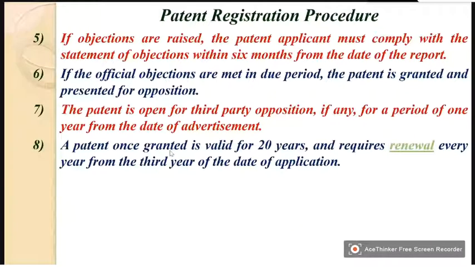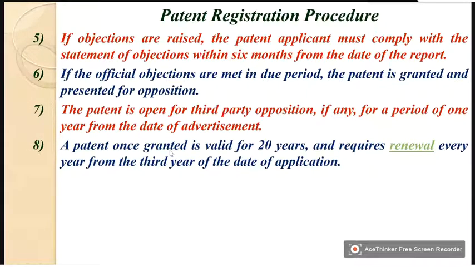If objections are raised, the patent applicant must comply with the statement of objections within 6 months from the date of the report. If there are no objections, then there is no problem. If there are any objections, then you have to give a compliance statement objection-wise. If the official objections are met in due period, the patent is granted and presented for opposition.